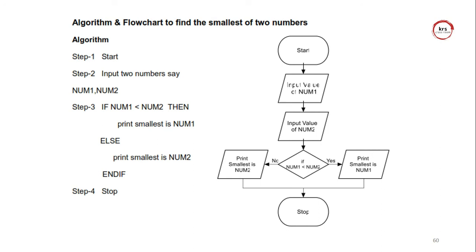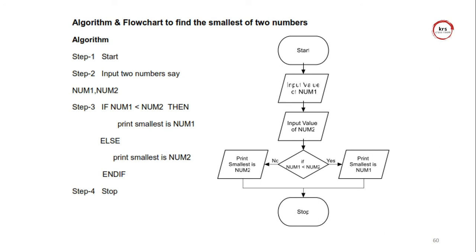Okay, for the example flowchart, here I am going to find the smallest of two numbers. The algorithm is already written: read the input number 1 and number 2 and compare whether number 1 is less than number 2, to find which one is the smallest number. See the diagram. The terminator symbol is the start, and the parallelogram symbol is to read the values. So always the second step is to read the values. Then only we perform the operation with the corresponding values.